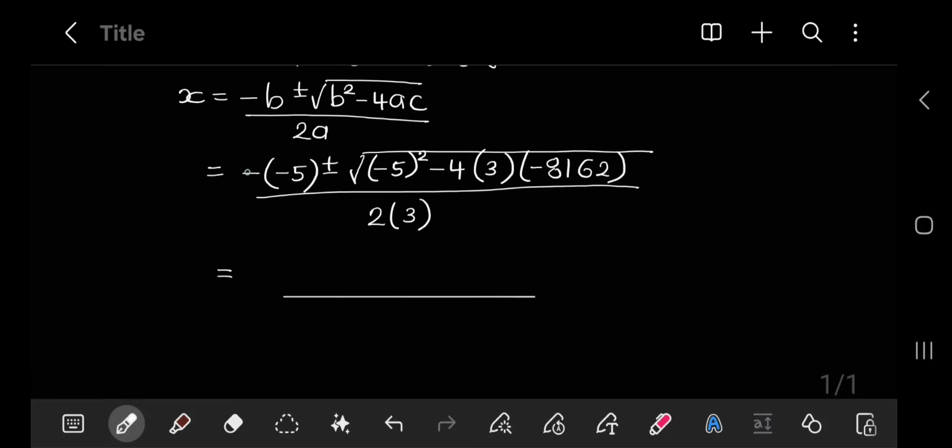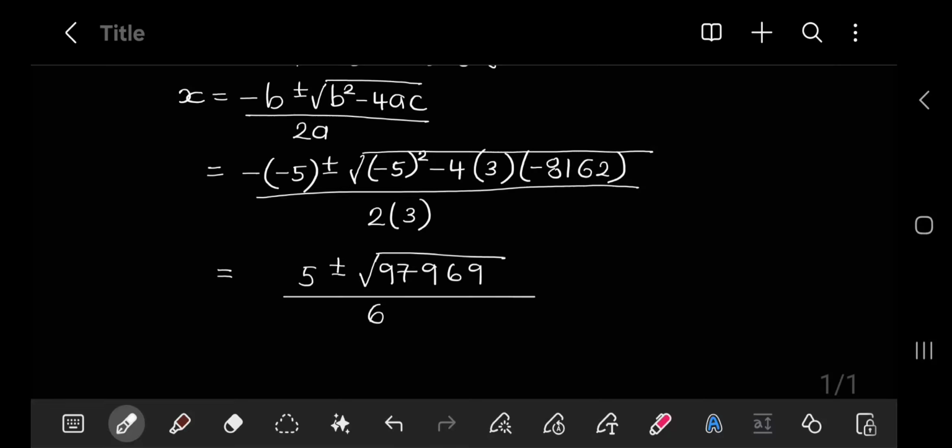So simplifying my first term, I've got negative times negative 5, which is going to give you positive 5. The next thing we would simplify is underneath the square root. So if we put all of those values underneath, that is going to be 97969. And the denominator, 2 times 3, is 6. The reason this is encouraged is because it leaves less room for error. Sometimes when you are putting the entire quadratic formula onto your calculator, it's very easy to make a mistake. So that's what we're trying to avoid.